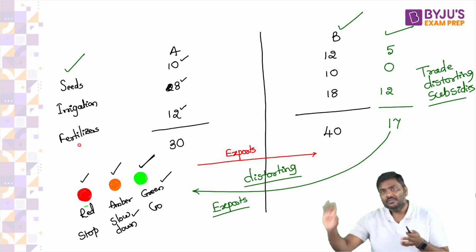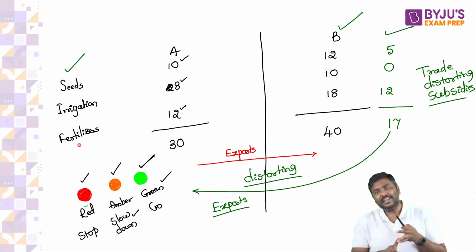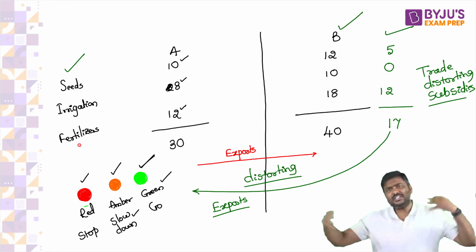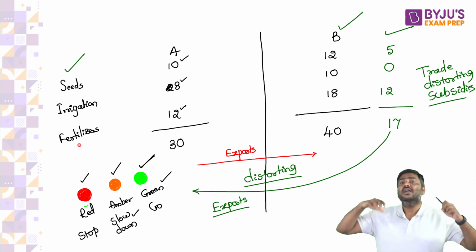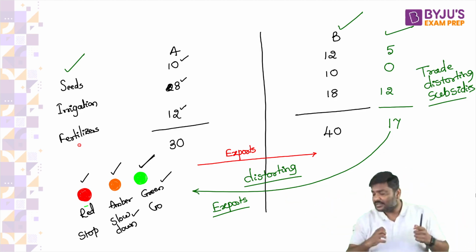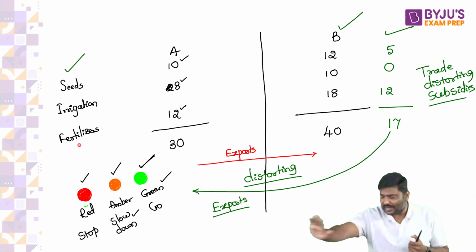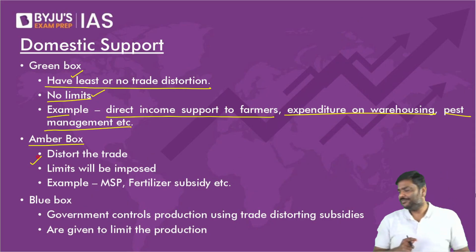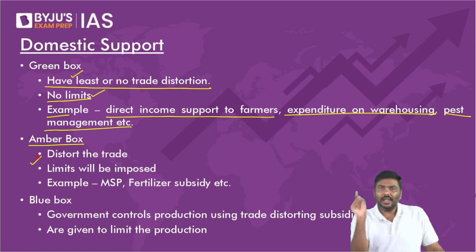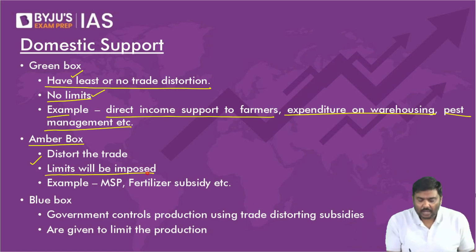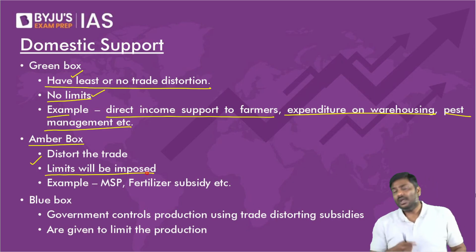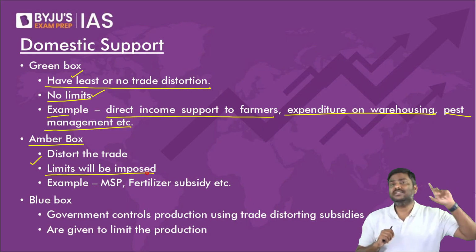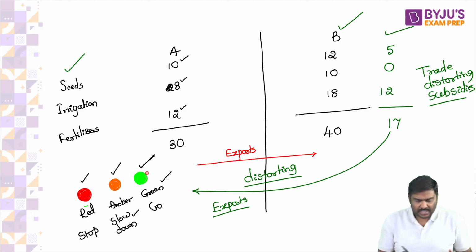All those subsidies which are trade distorting. For example, look at this picture and tell me. The subsidies given by the government in this example for fertilizer, for irrigation, can I say these are trade distorting? Let me know. In this example, the subsidy that is given by the government of country B for fertilizer, for electricity, etc., are these not trade distorting? Yes. So can you continuously provide unaccounted or let's say unlimited amount of these kind of subsidies?